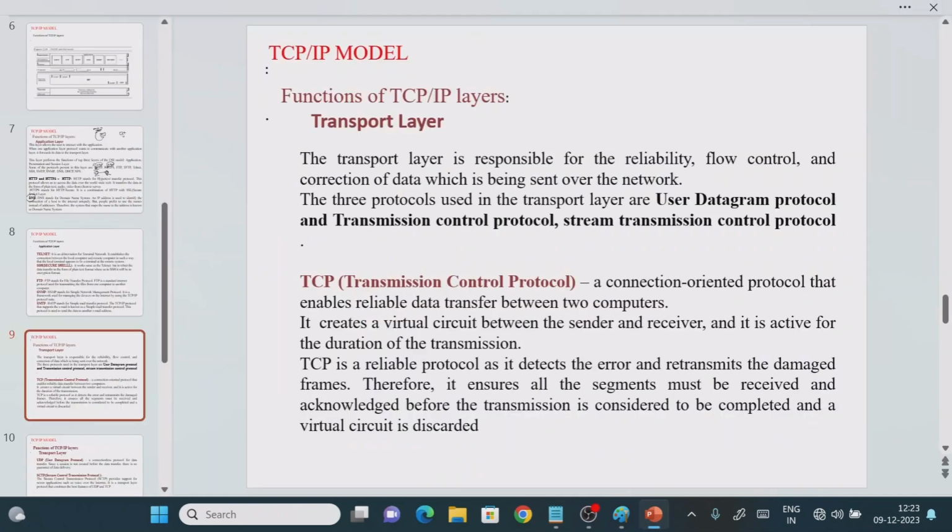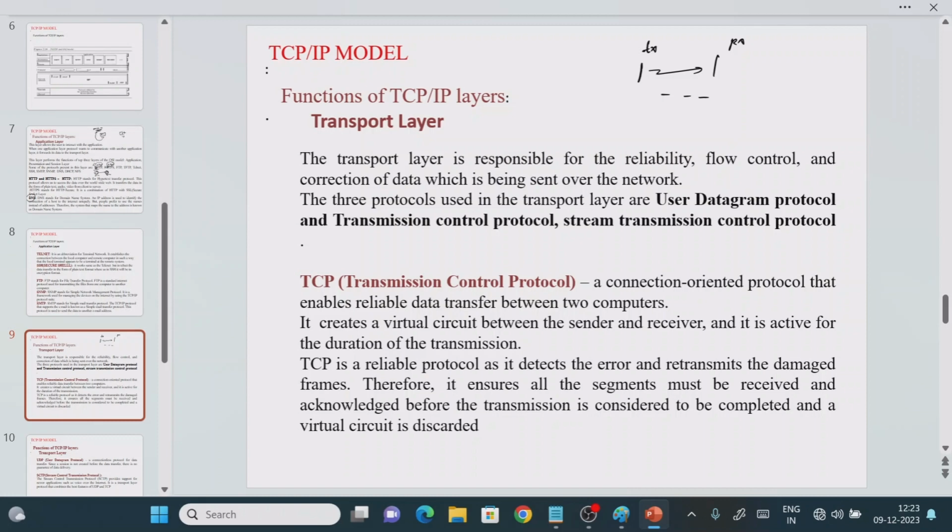The next layer is the transport layer. The main duty of the transport layer is, when you are sending information from the transmitter to the receiver, to establish either a connection-oriented mechanism or a connectionless mechanism. Based on your requirement, we have the protocols. One is called TCP, and another one is called UDP.